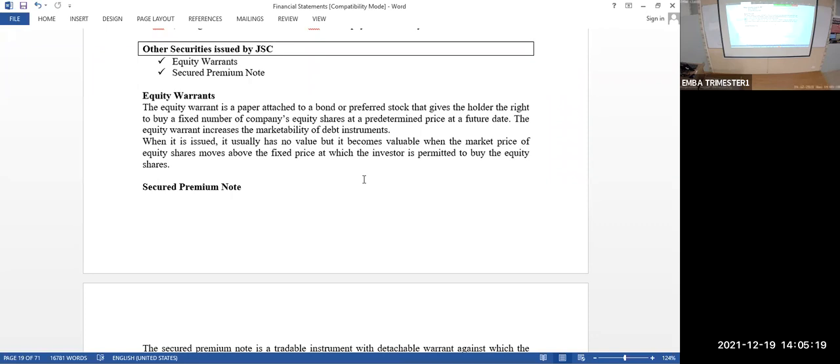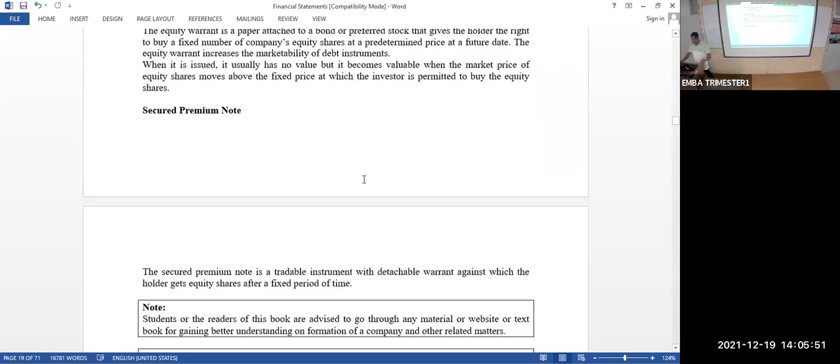What is the characteristic feature of a creditor? Whatever happens to the company, no matter. I have given you 1 lakh at 10% interest, pay me 10,000 rupees every year as interest. Whether you are live or dead, whether you have no profit, profit, too much profit or less profit, no matter. At the end of the maturity period, you have to pay back the principal also, the 1 lakh rupees. That's the arrangement. Nothing to do with the profit of the company. Any other doubt before we proceed?